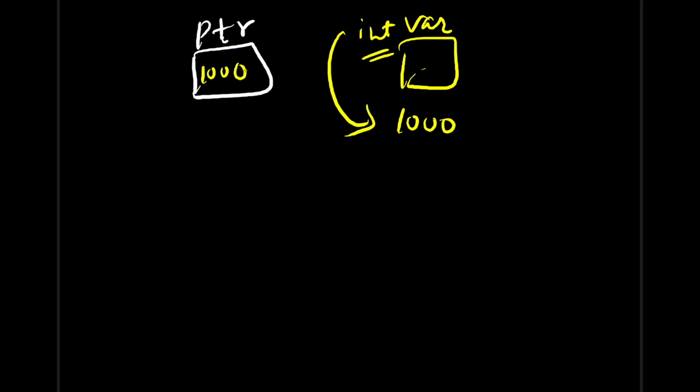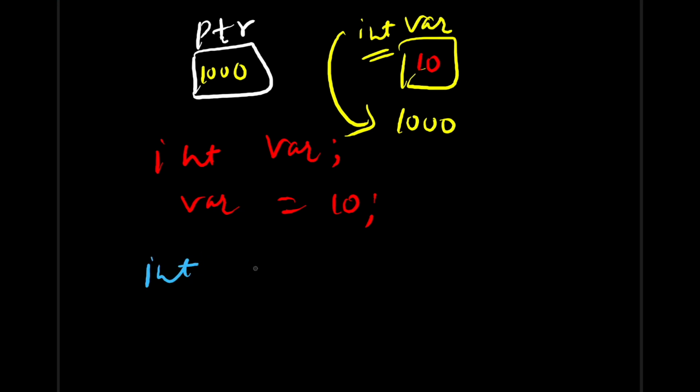It is 1000. And how do you do this in programming? You must be knowing this, but I am just repeating here. Let's say you have an integer variable and you want to set its value to 10. So now this memory location has the value 10, and you want to take a pointer. What will be the type of this pointer? It must be an integer pointer.